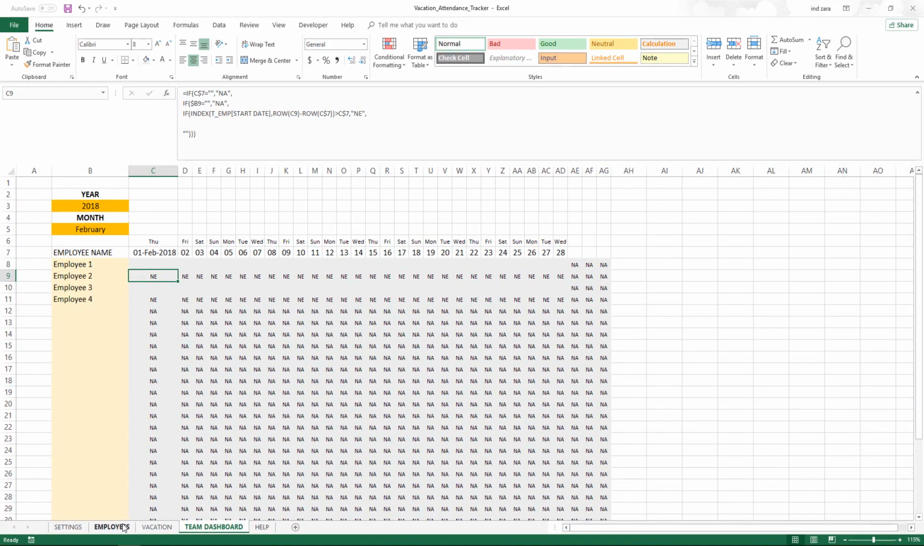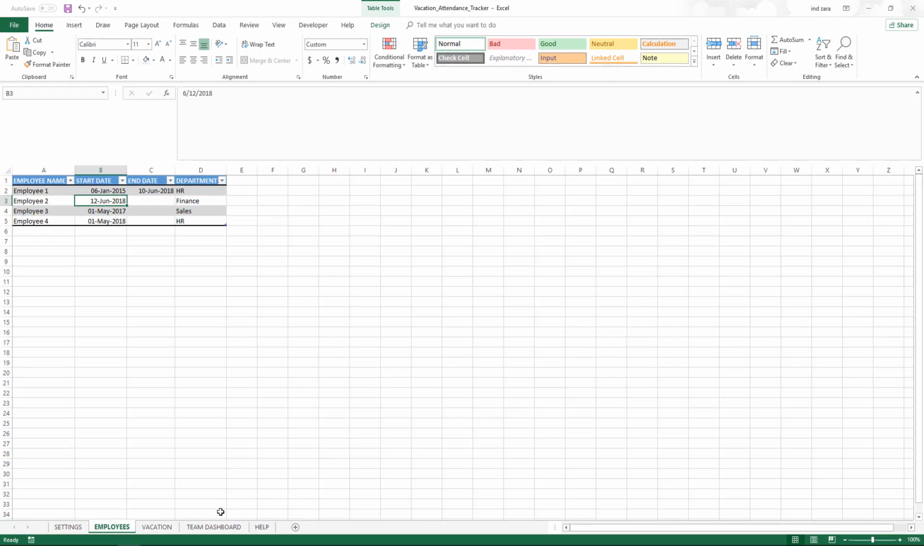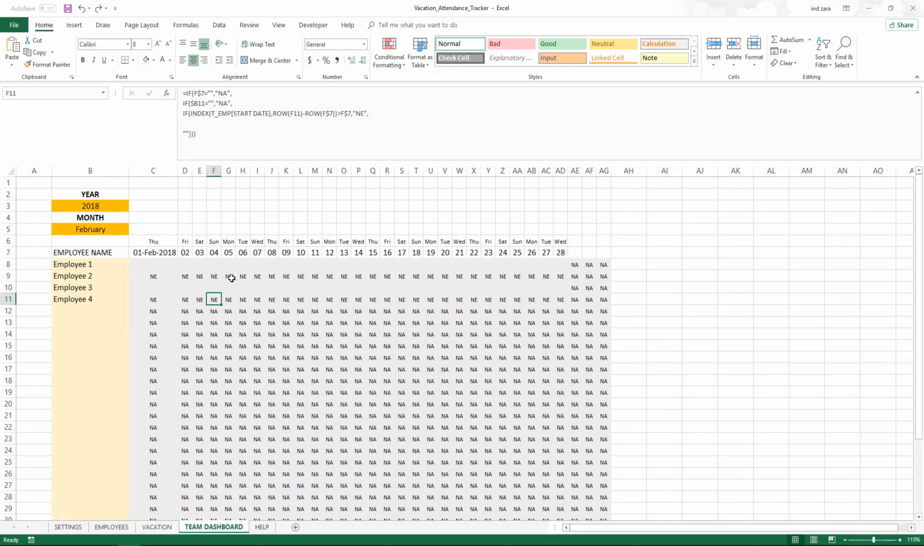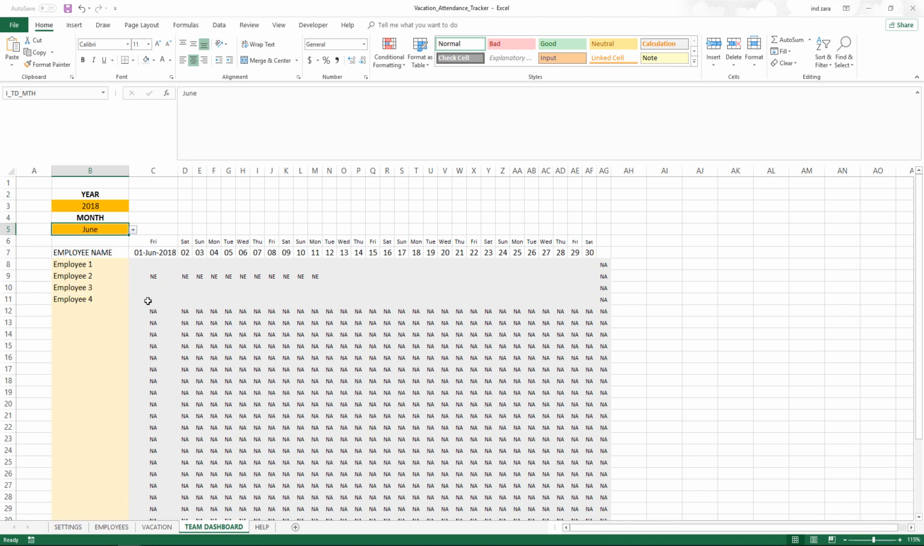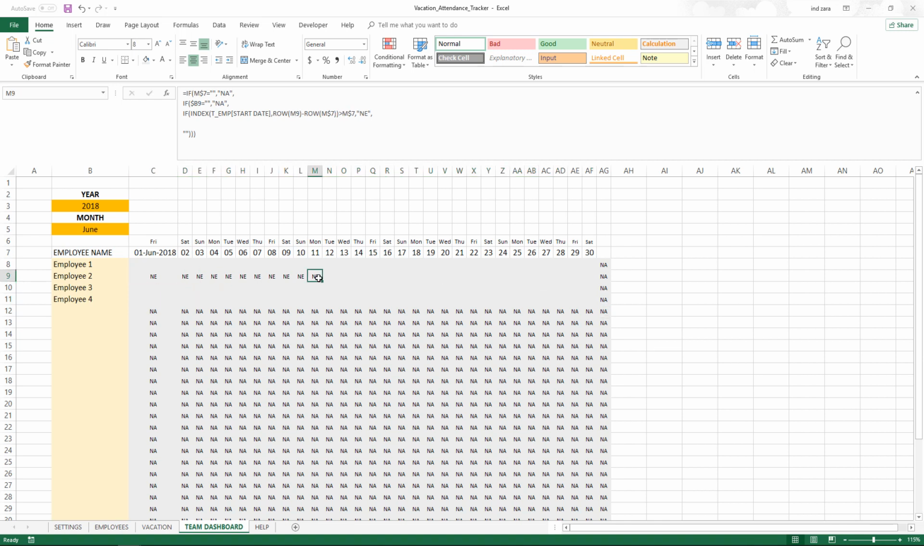So let's go and test it out. Employee 2 was actually starting on 12th June. So we saw that employee 2 was not employed and employee 4 was also not employed. So when we changed it to June, now you see that employee 4 is already employed. So there's no NE. Employee 2 until June 11th shows up as not employed. And after that, he or she is employed. So correctly, our formula is capturing the logic here.